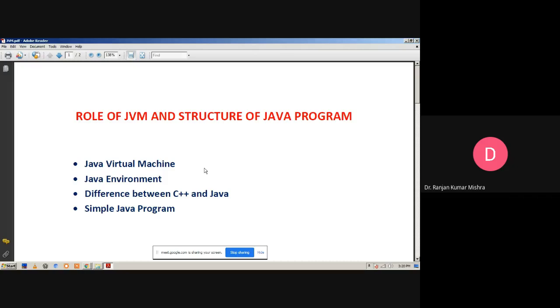Now we discuss a simple Java program. Basically, when we have to perform different types of programs and we write any program, first we have to be sure about what the basic concept is and what the structure of the program will be that will be followed in the future. Then we go for the practicals. We have already installed Java. Basically, Java will be installed in the Program Files, as I'm showing here.